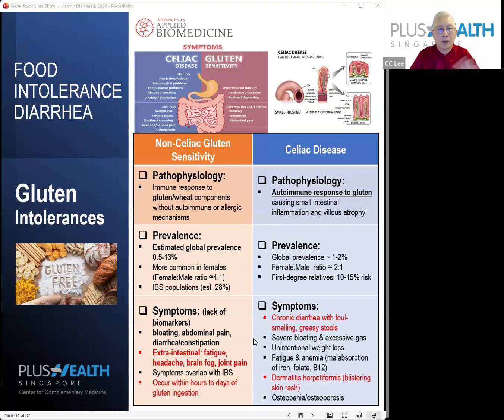The general symptoms of gluten intolerance are, first of all, bloating, abdominal pain, and diarrhea, very common in a lot of cases. Extra-intestinal symptoms are fatigue, headache, brain fog, and joint pain. These commonly occur in people who suffer from gluten intolerance, and they are less common in other types of diarrhea, so this is one of the ways for you to distinguish it. Symptoms occur between hours to days after gluten ingestion. It's not an easy diarrhea to diagnose because this is actually a disease condition itself, and very often you will probably need medical attention to diagnose and identify this problem.